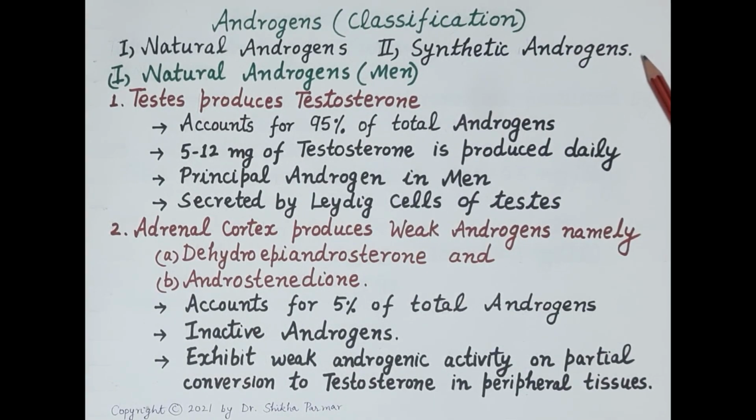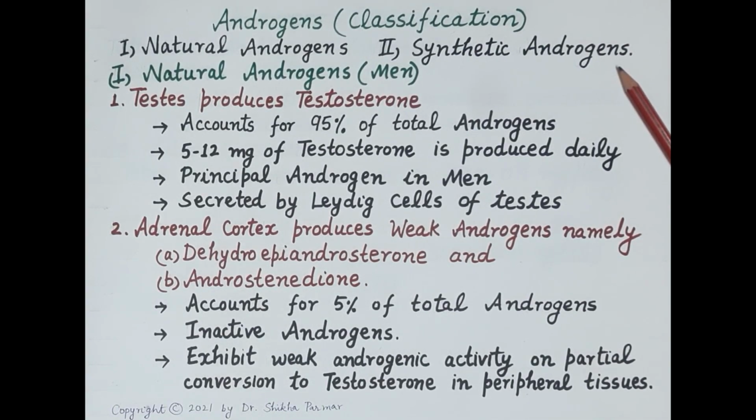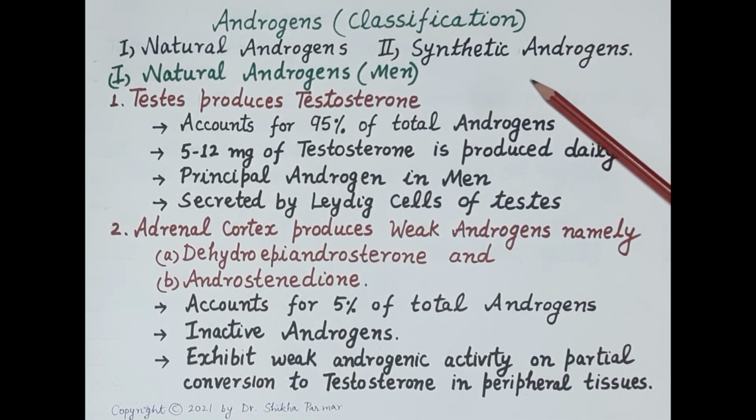Now let's classify androgens. Androgens are classified as natural androgens and synthetic androgens. So now let's first talk about the natural androgens.